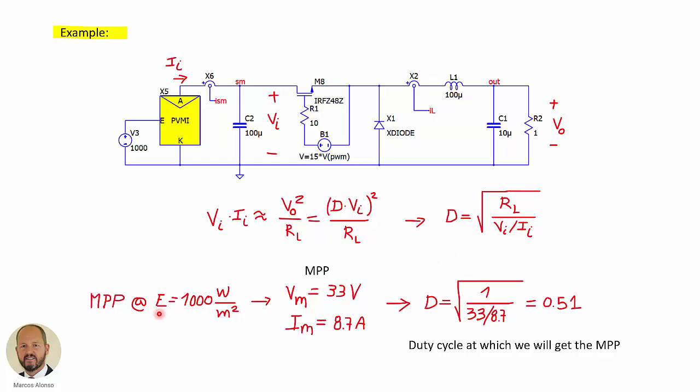In our solar module, the maximum power point for an irradiance of 1000 watts per square meter is when we have a voltage of 33 volts and a current of 8.7 amperes. So from this we can get the value of the duty cycle, which is equal to 0.51.